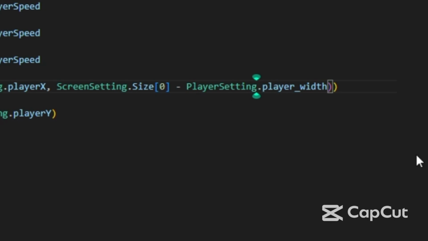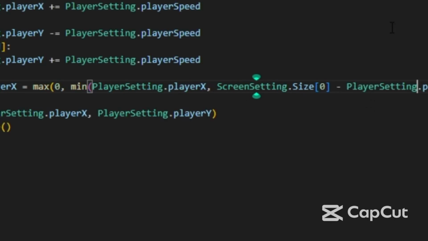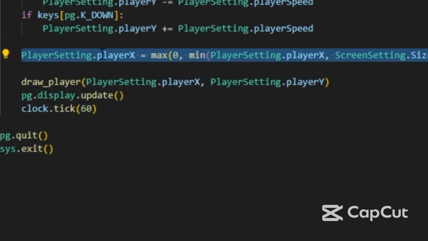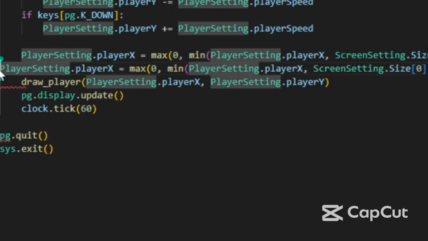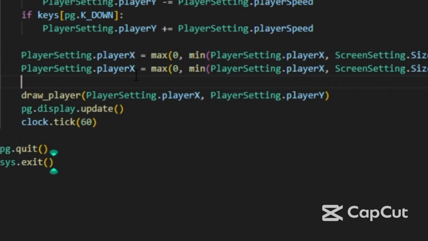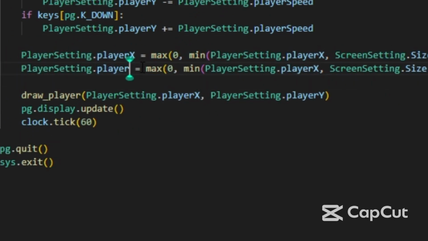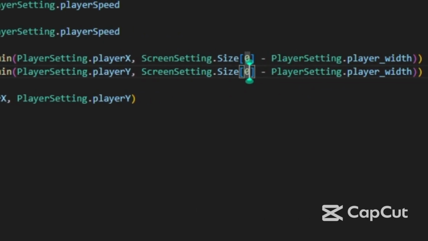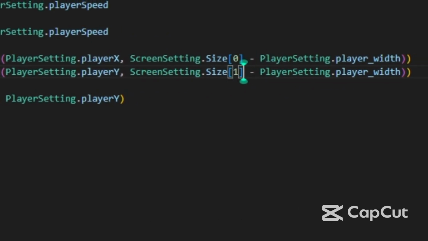So just duplicate it and repeat it in the second line, and replace the player x with the player y, and replace size 0 with size 1, also the width with the height.